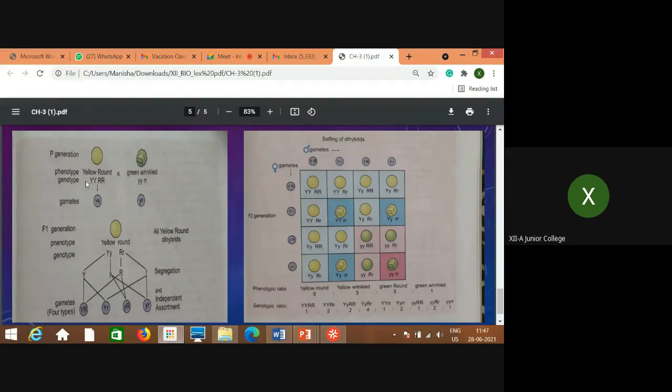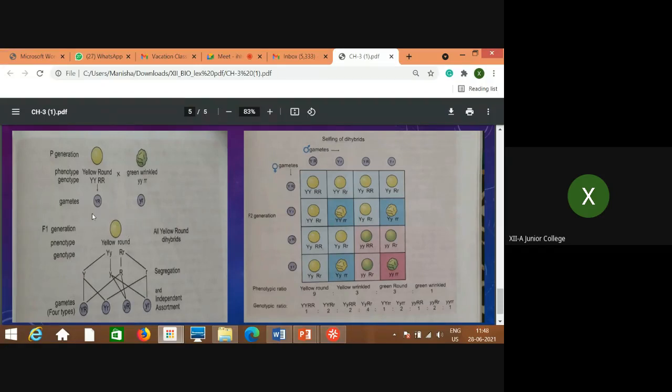So yellow color is represented by capital Y, and round form is represented by capital R. Exactly the same letters in the small form are used for green and wrinkled. Then what will be the gametes? Capital Y, capital R, whereas small y, small r. So the F1 progeny produced is exactly like this parent. That means all the individuals in the first generation, phenotypically, are yellow and round. But genotypically there is a combination because